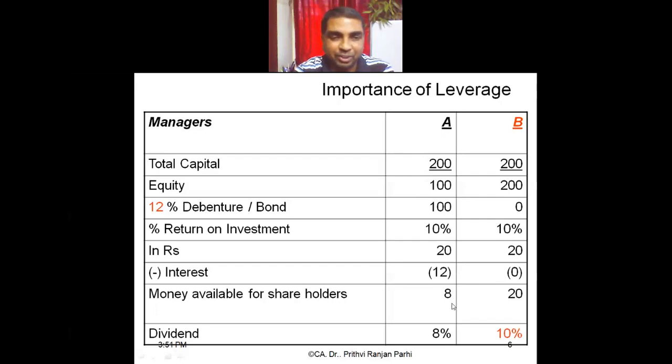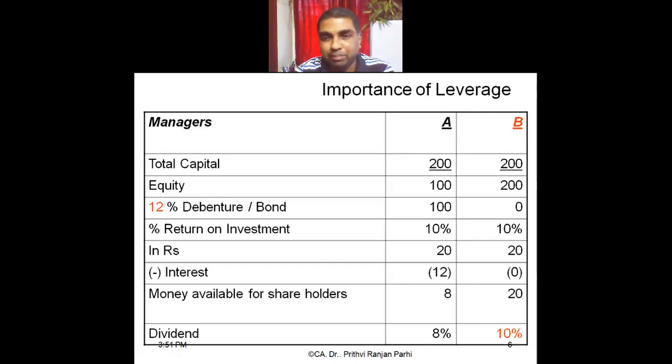8 rupees. So if I declare a dividend at this stage, my equity share capital is 100 rupees, but I have money of 8 rupees. So I can declare a dividend of how much percentage? 8%.